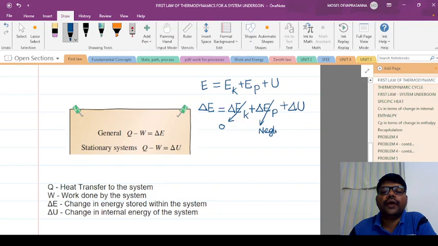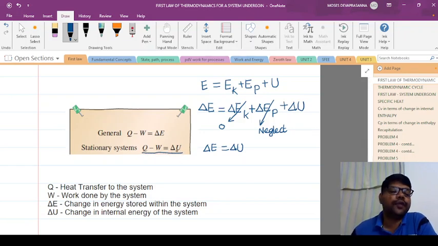Therefore, the change in energy of the system will be equal to the change in internal energy of the system, right? So that is why we write the first law for a closed system as Q minus W is equal to delta U. So here Q is the heat transferred to the system, W work done by the system, delta E change in energy of the system, and delta U change in internal energy of the system.